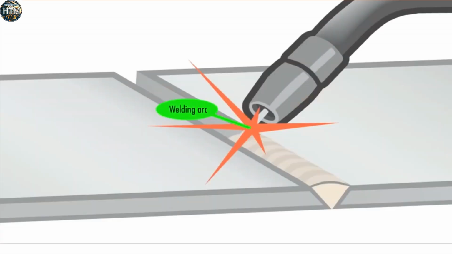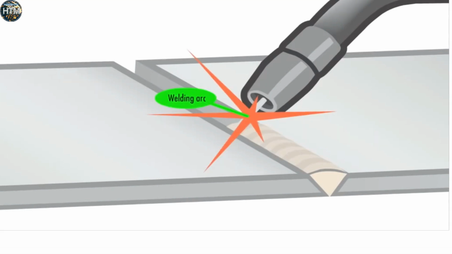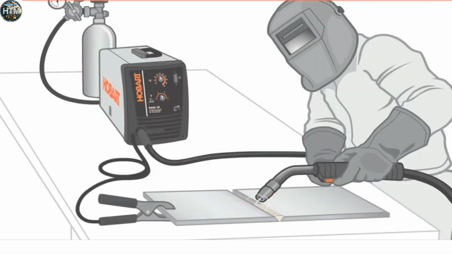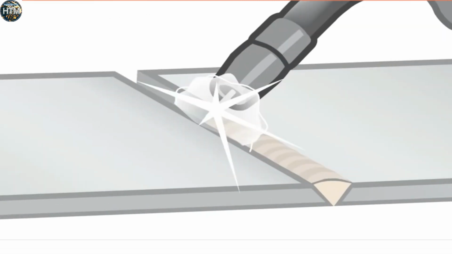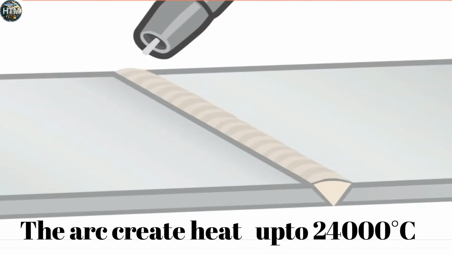There are three parts of the welding process: the welding arc, the filler metal, and shielding the weld. First, we will learn about the welding arc. A welding machine creates an electric arc, similar to a continuous spark that comes from the electric circuit, created between the machine and the metal being welded. The arc is used to melt the metal to be joined. The arc creates heat up to 24,000 degrees centigrade.